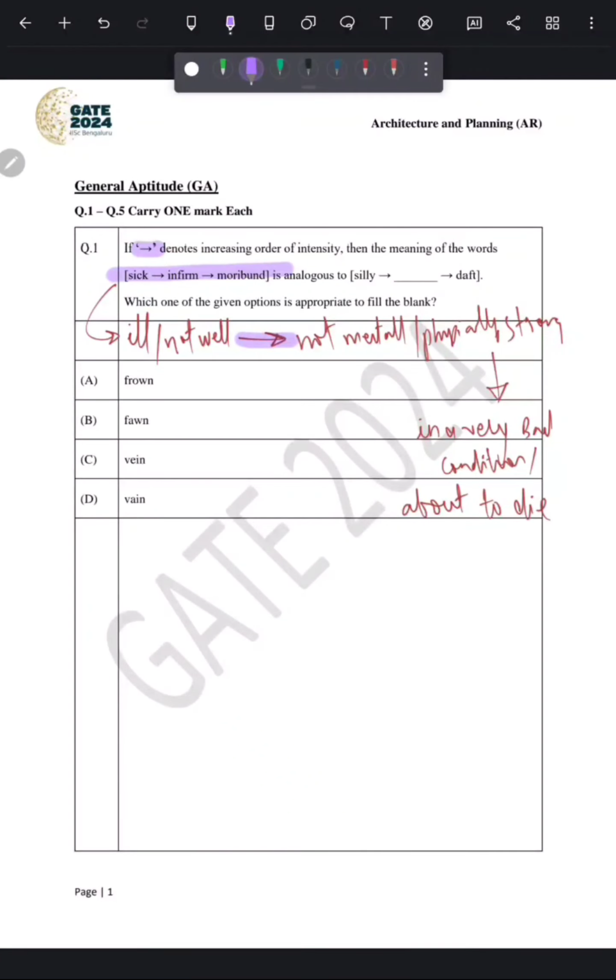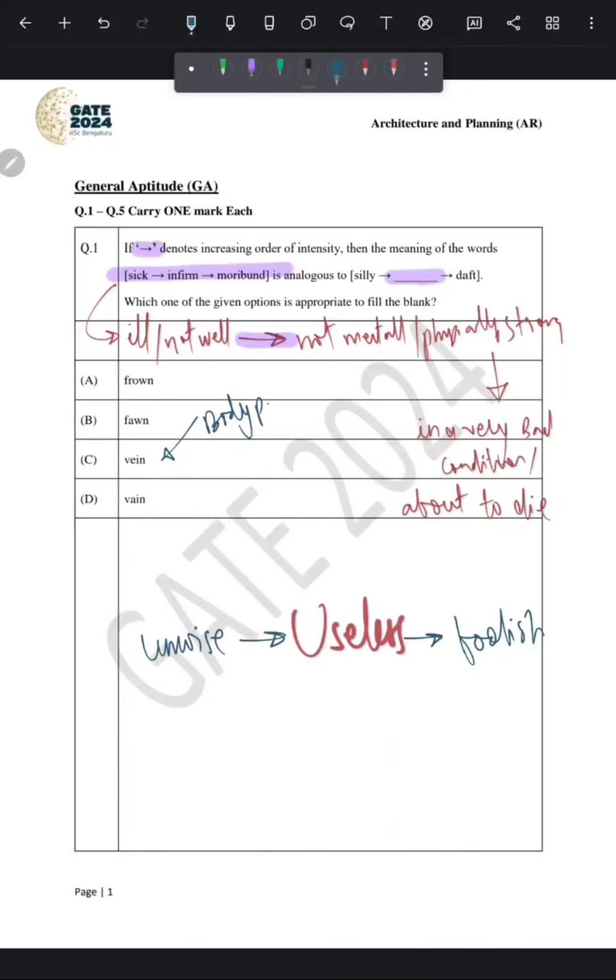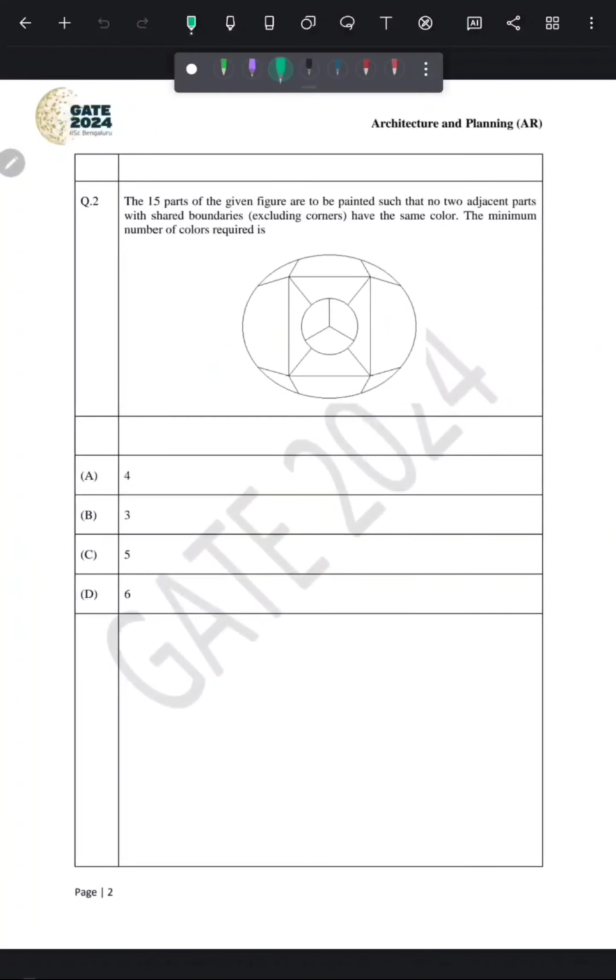So similarly, we have to find what will come between silly and daft. Silly means unwise and daft means foolish. Out of the given options, vain means useless. This vain is also related to a body part, but vain meaning useless fits. So the correct answer of this question is option D, vain. Let's move to the next question.